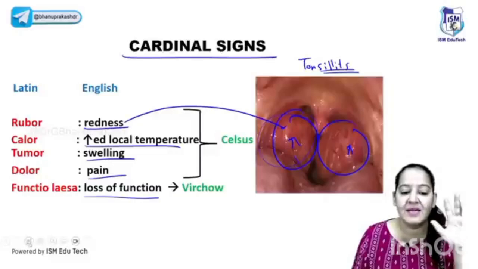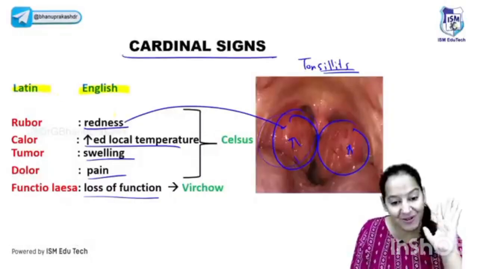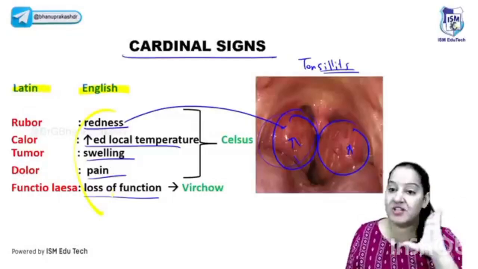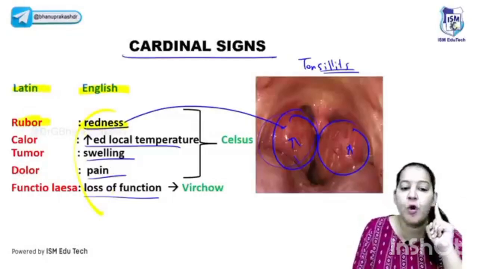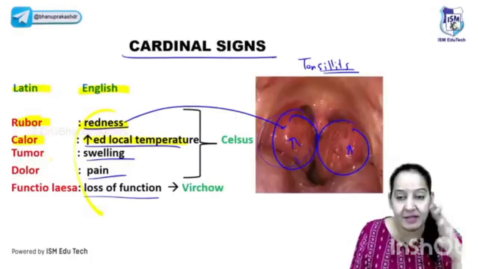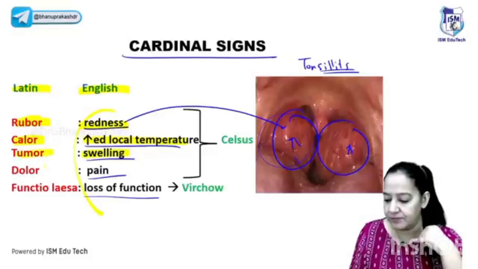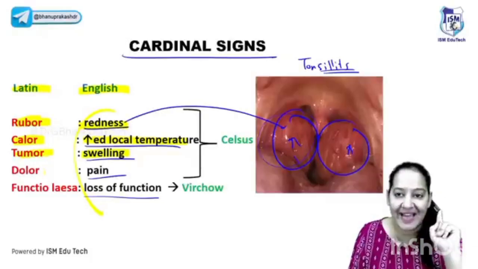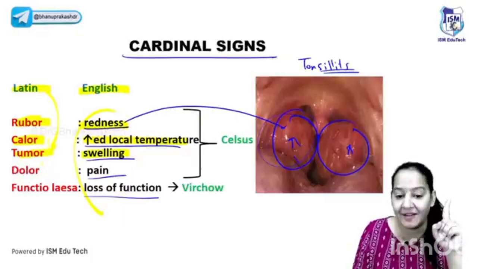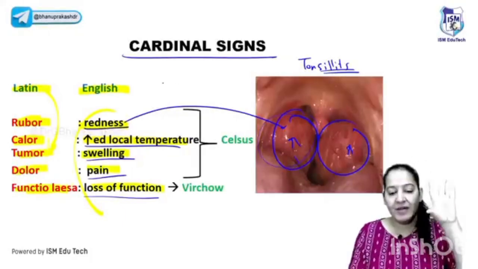You don't have to learn the 5 signs in the English language. I taught you in English now, but in the exam you have to learn these 5 cardinal signs in Latin. It's an important MCQ. Redness in Latin is known as rubor. Increased temperature in Latin is known as calor. Have you heard of the calorimeter, the instrument used to measure heat? Calor. Then swelling is known as tumor. Don't get confused. Tumor here is not English, it is not a cancer tumor. I'm asking tumor in Latin; in Latin, tumor is the swelling. Pain is known as dolor. And loss of function is known as functio laesa. So please enumerate the 5 features.